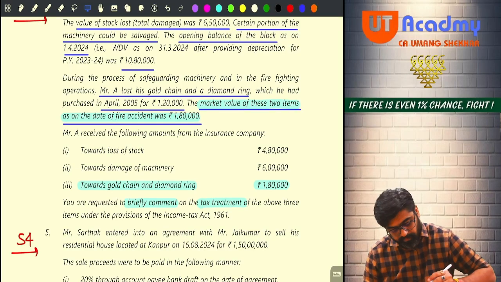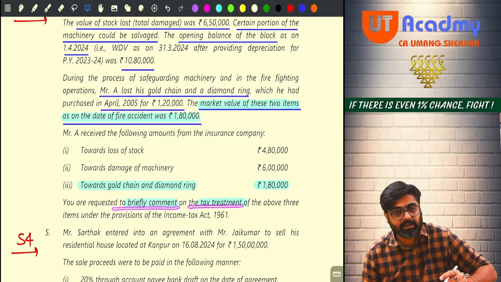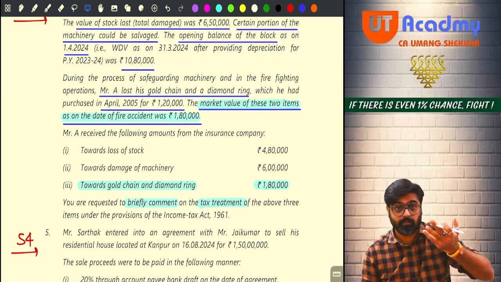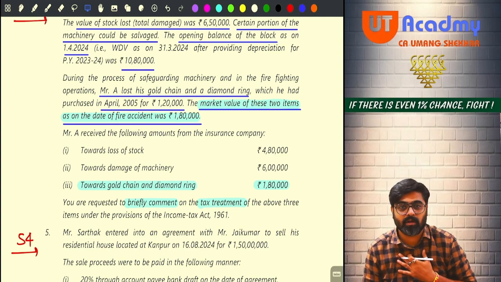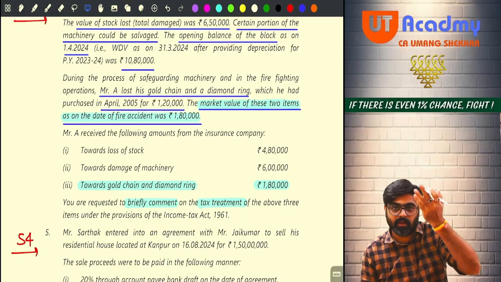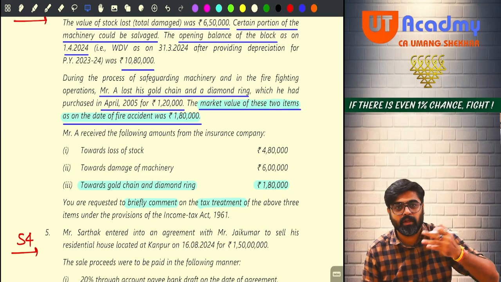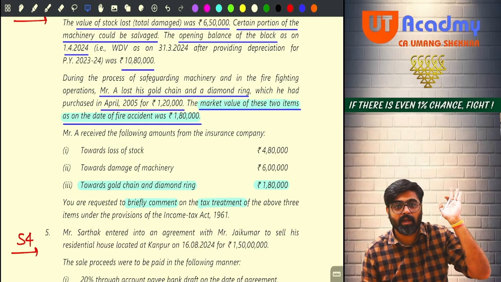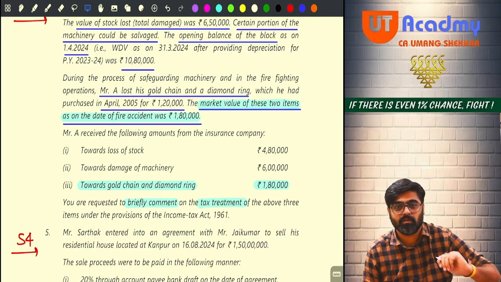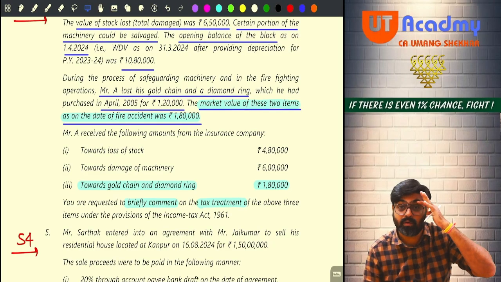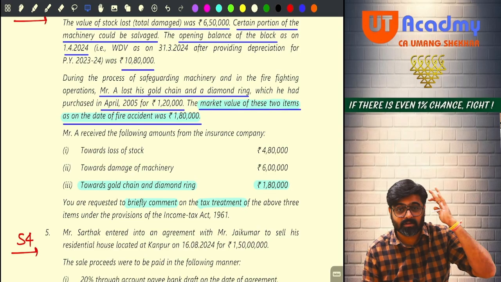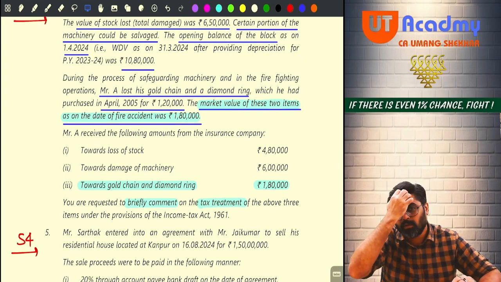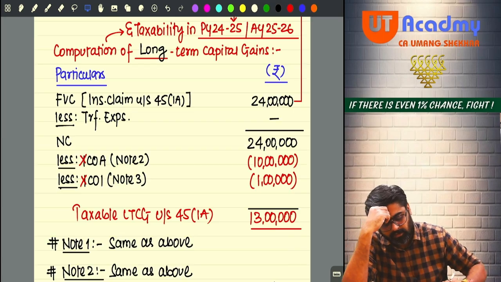See the required part. You are requested to briefly comment on the tax treatment. What will be the tax treatment from all these things? You are supposed to become a chartered accountant and think. Your client is coming to you and giving you this information. What suggestion will you give to your client? You should know what will happen for these amounts. If you will not know, then who will know? A doctor? You are a chartered accountant, you should know these tax treatments. Please pay attention.